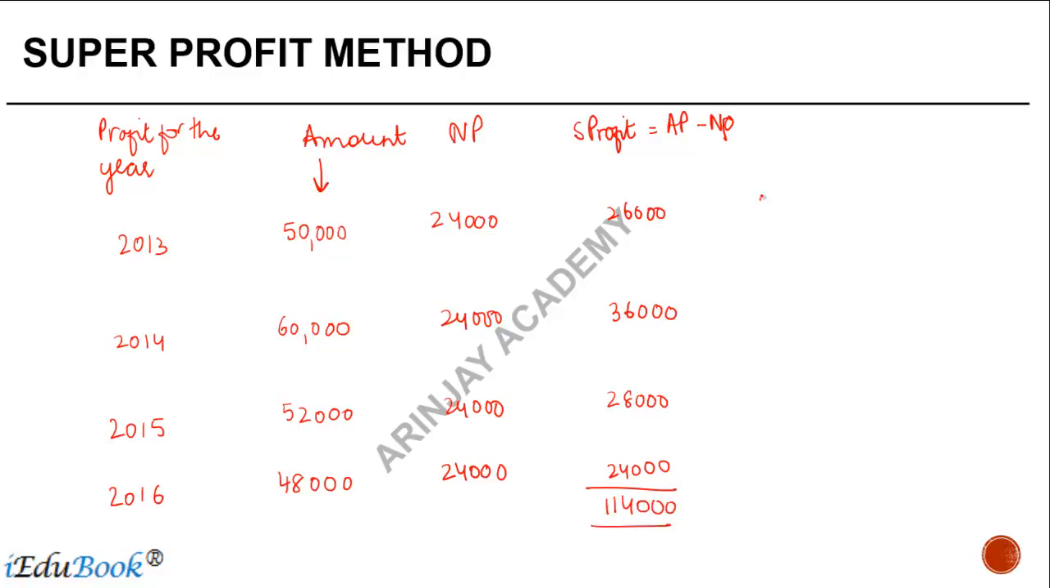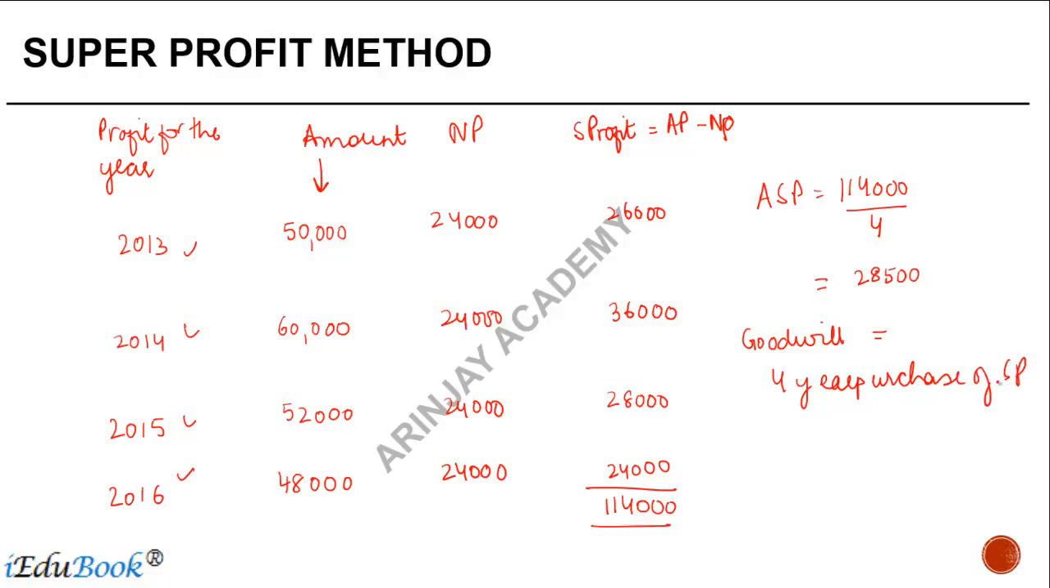So my average super profit will be how much? 1,14,000 divided by 4. Why? Because the number of years is 4. So this gives me 28,500. 28,500 is my average super profit. What is the value of my goodwill? My goodwill is 4 years purchase of super profit, or 4 times 28,500, which gives me 1,14,000. That's the value of my goodwill under the super profit method.